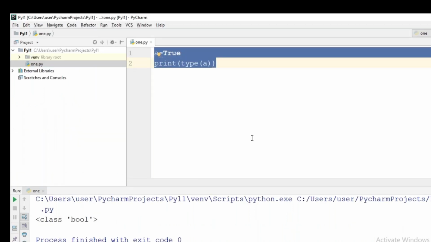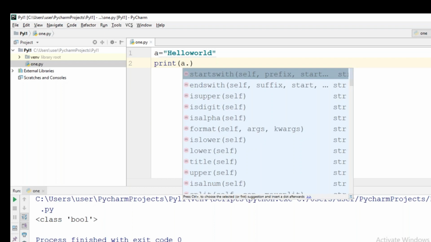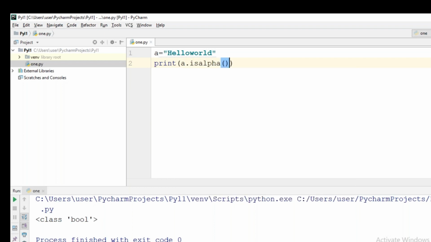I'm just writing a equal to hello world. Hello world. Now what I'm doing? Print a dot is alpha. Is alpha is a Boolean function which will be giving either true or false obviously.